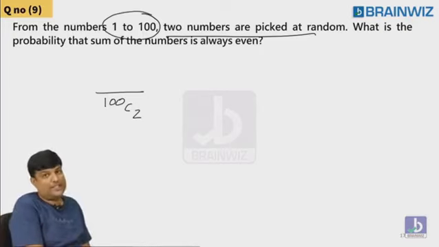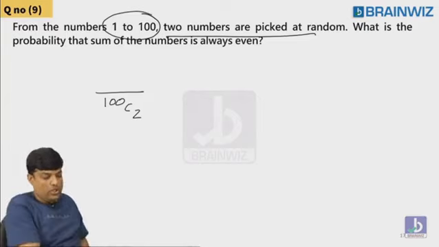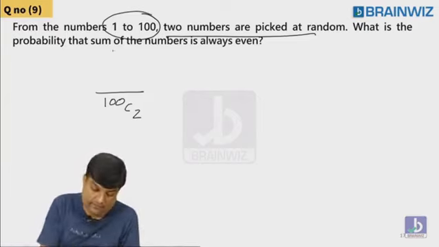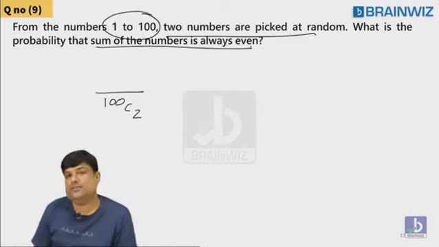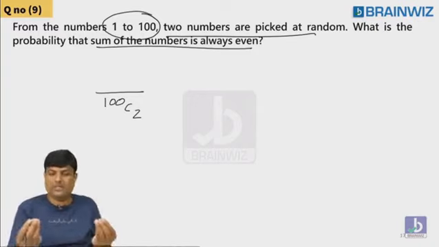Now the condition changes, guys. You have to understand this condition. The condition is I don't want both as odds, both as even. Look at that. What did he ask you? What's the probability that the sum of the numbers is always even? This is my condition. Sum of the numbers. Whenever you pick two numbers, add them.